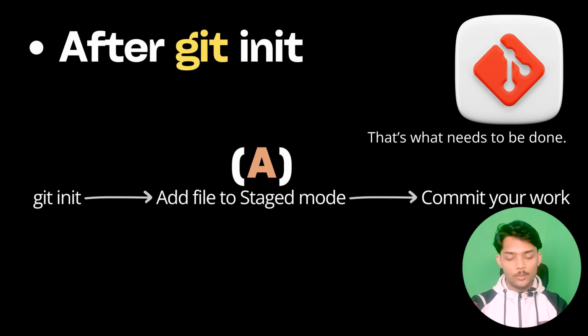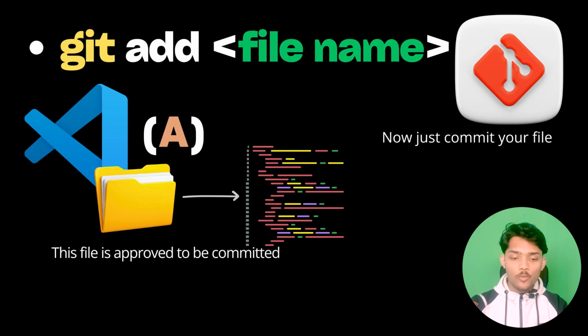Now what is staged mode? That means you have approved some data that you can now proceed to commit. I mean, you can proceed to take a snapshot of that work. So in Git language, after you type git add file name, you will see a symbol, and that means this file is approved and it is ready to be saved in the history. And if you don't add that file, it won't be ready to add in the history of your Git.